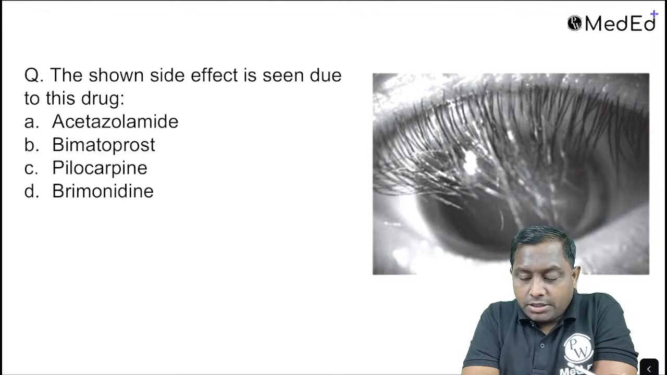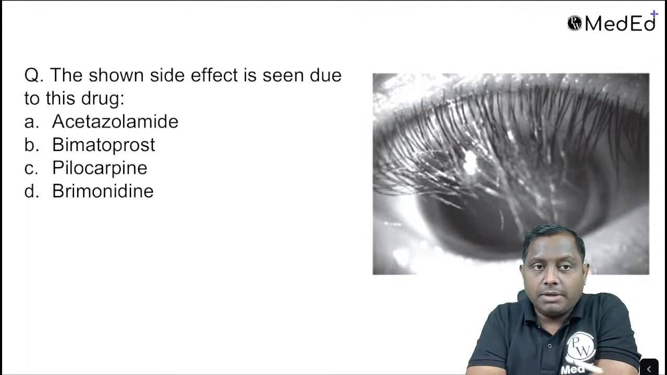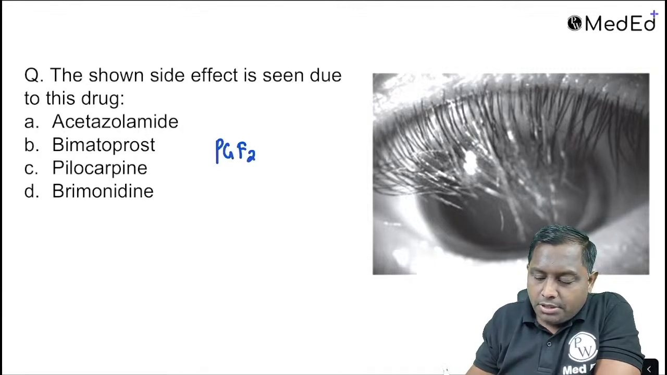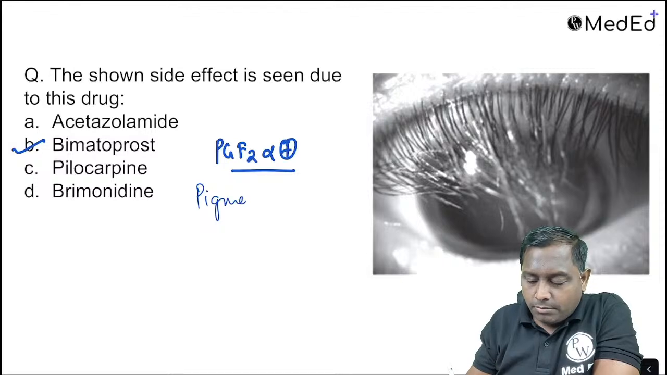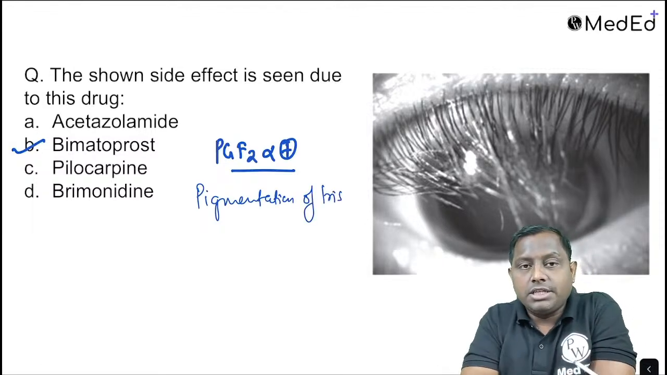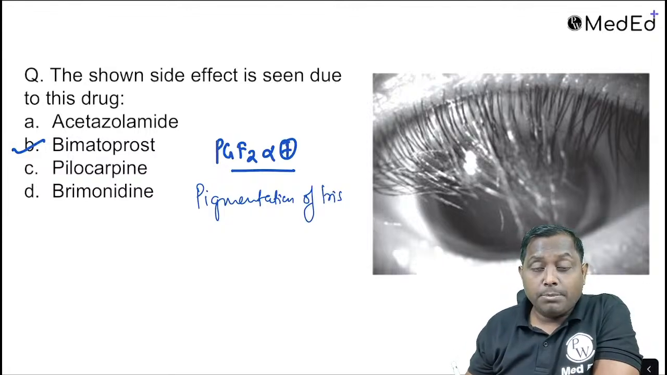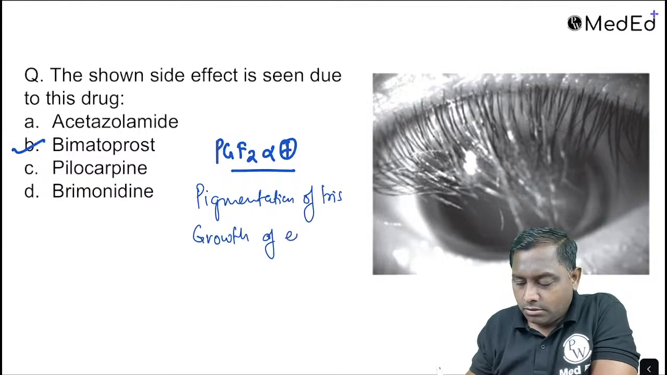A side effect is shown, caused by a given drug, which drug will be causing this? So you can see hypertrichosis, eyelashes बढ़ गए हैं. This will be mainly caused by your PGF2 alpha analog. We have only one, that is going to be bimatoprost. So they are going to cause some important side effects. PGF2 alpha analogs will cause pigmentation of the iris. You must have heard about this pigmentation of iris, that is heterochromia iridis, है ना, heterochromia iridis या hyperchromic iris. Then they are also going to cause growth of eyelashes,